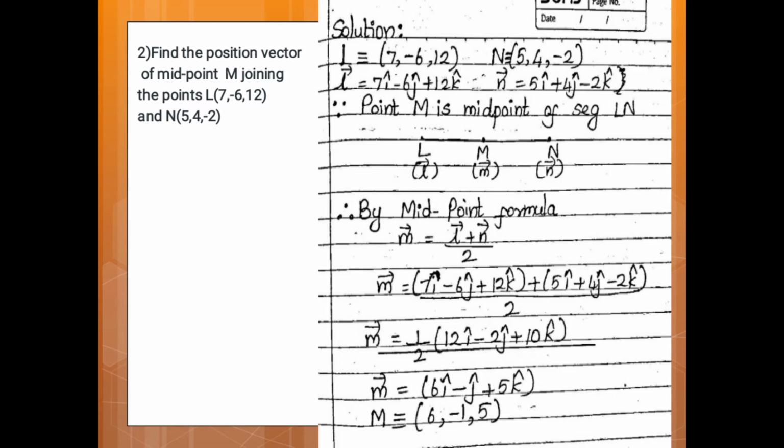Second problem, find the position vector of the midpoint M joining the points L is 7, minus 6, 12 and N is 5, 4, minus 2. Now here we have L and N. Let LN be the segment, then M divides LN. M is the midpoint of LN. So we have to find out the position vector of M.